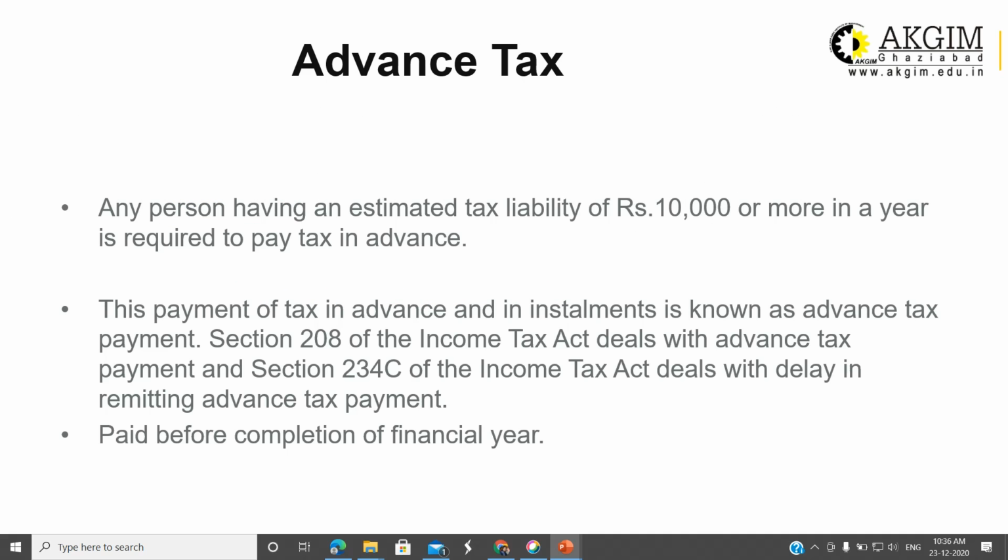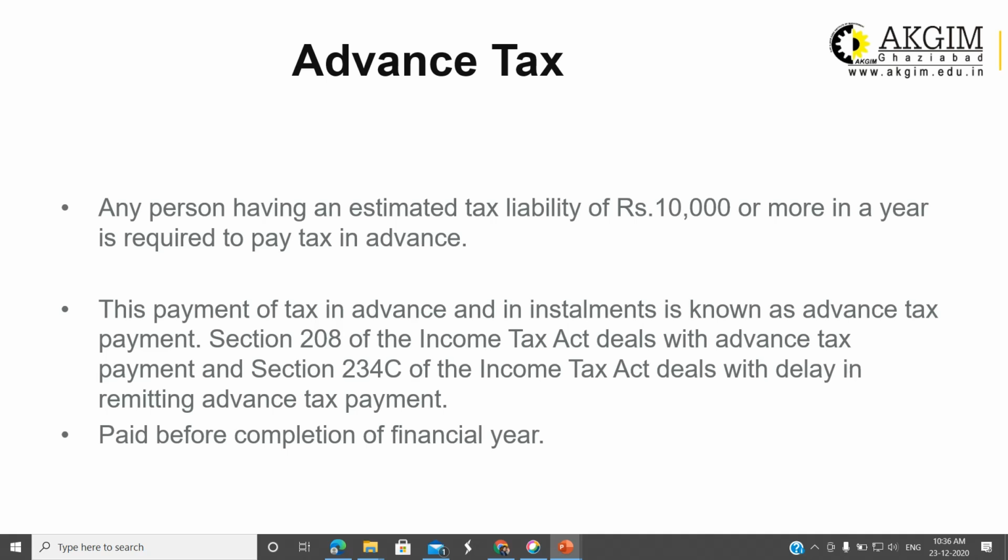Now the next point of discussion is advance tax. What is advance tax? What is the normal rule of payment of tax? The rule says that in the year, that means in the previous year, you will earn, and in the assessment year you will pay the tax. That means 1 year you will be earning and next year you will be paying tax. But advance tax is saying something else.